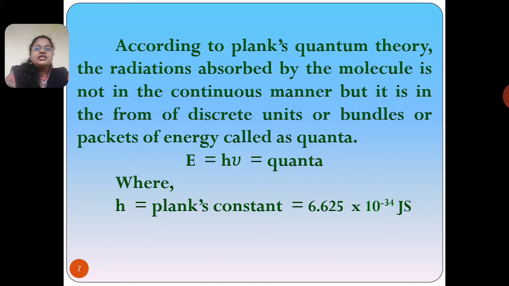Now, the value of one quanta is E equal to h nu, where h is the Planck's constant and its value is 6.625 into 10 raised to minus 34 joule second.